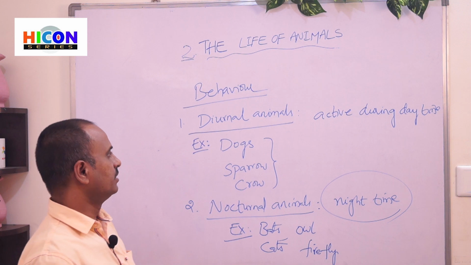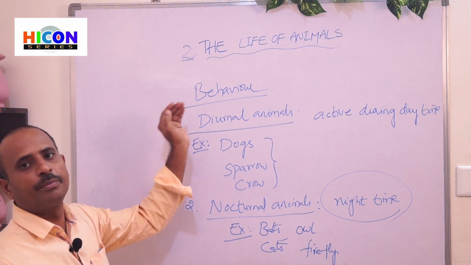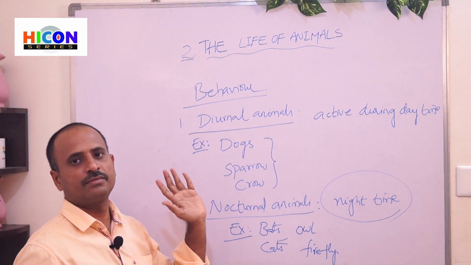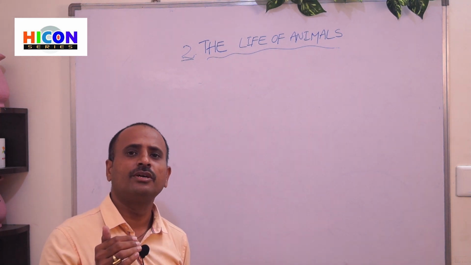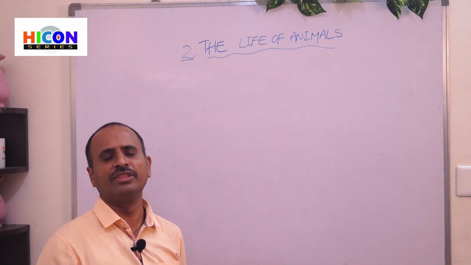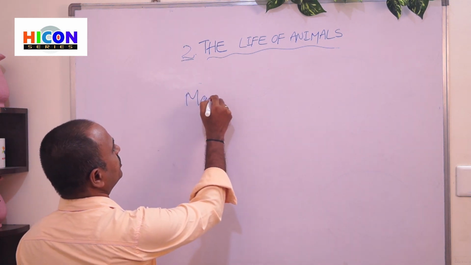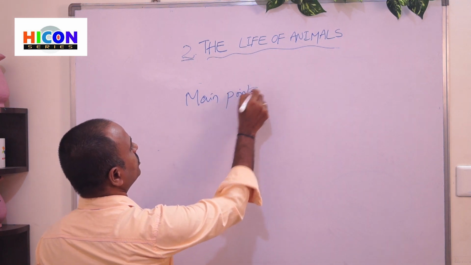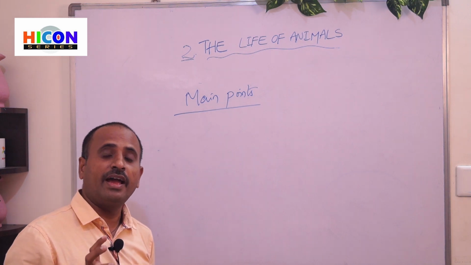Children, this is about two types of animals based on their behavior, the diurnal animals and the nocturnal animals. Let us recall the main important points we have discussed up to now in this chapter. The first point is the different animals.